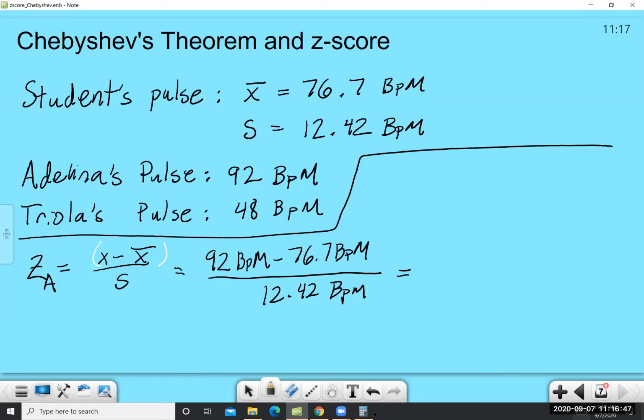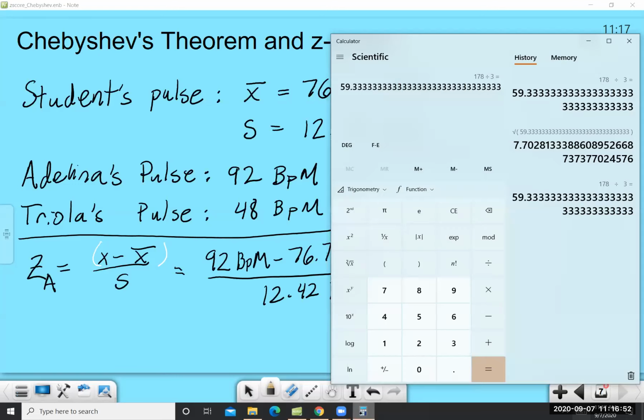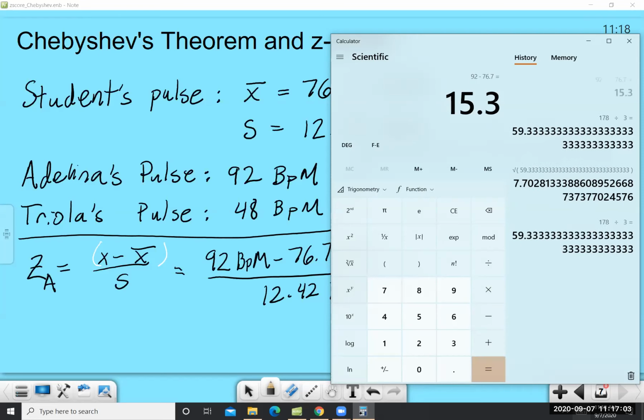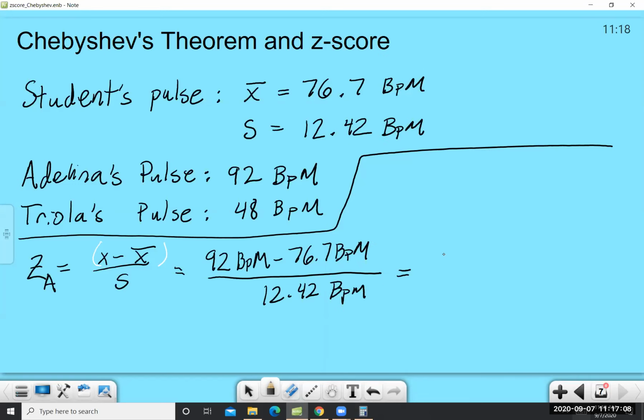So when I do 92 minus 76.7, that equals 15.3. So this is on the top, 15.3 BPM, and on the bottom, we have 12.42 BPM.